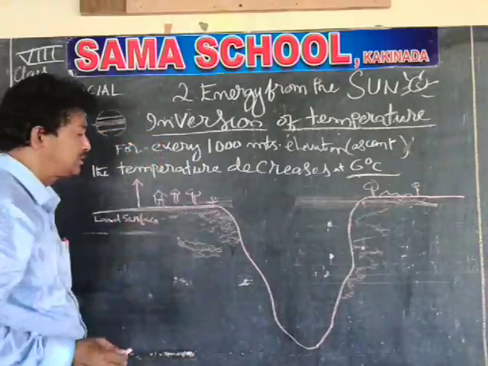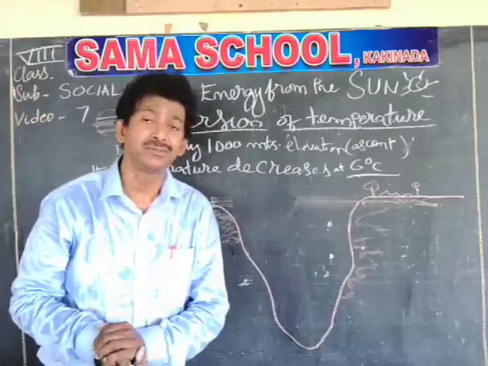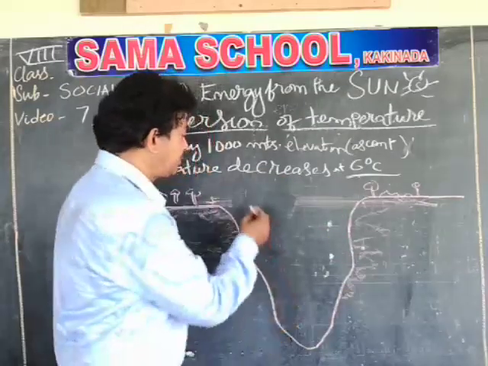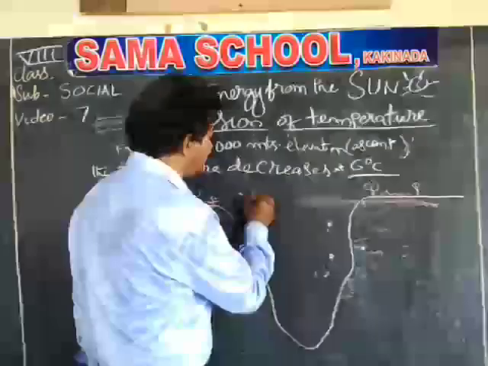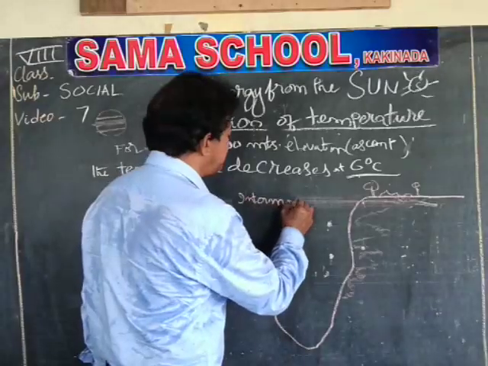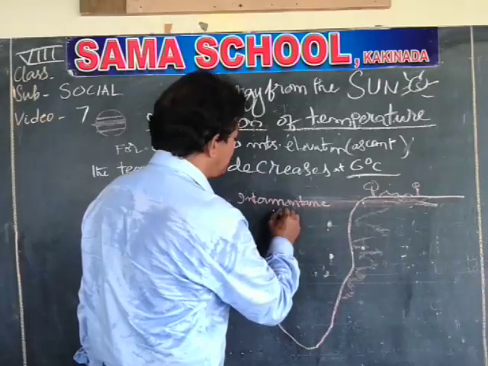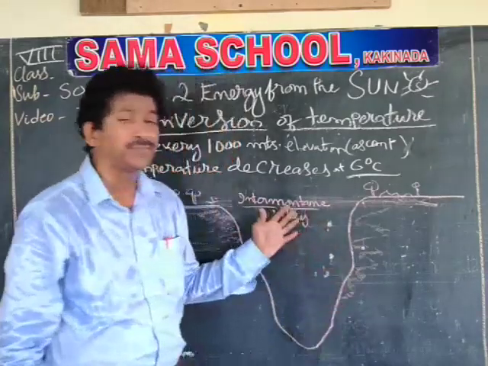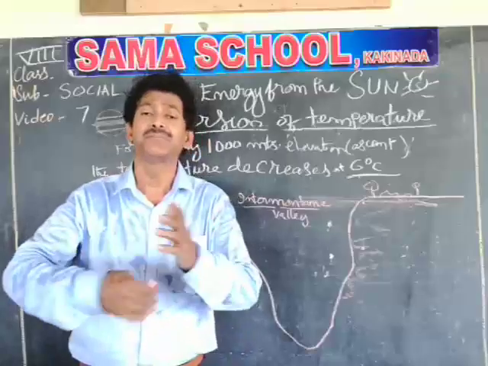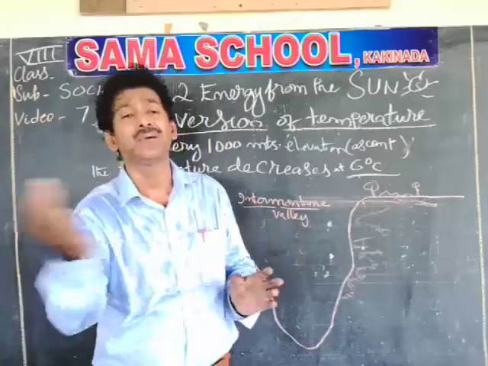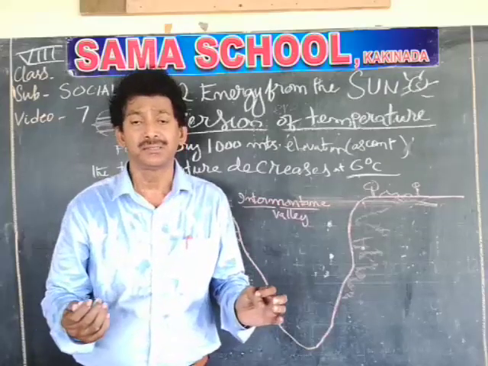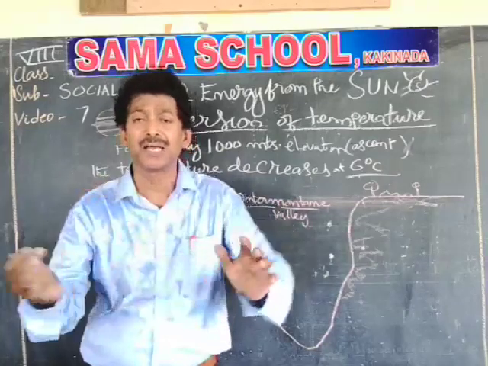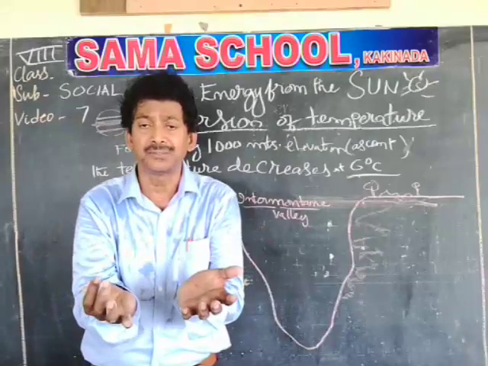Some landforms are called intermountain valleys. I am writing this: it is not an ordinary valley. What does intermountain mean? Mountain means nothing but mountains. Inter is in between. This valley is surrounded in all directions by mountains. The valley is completely encircled by mountains. It is in the middle.